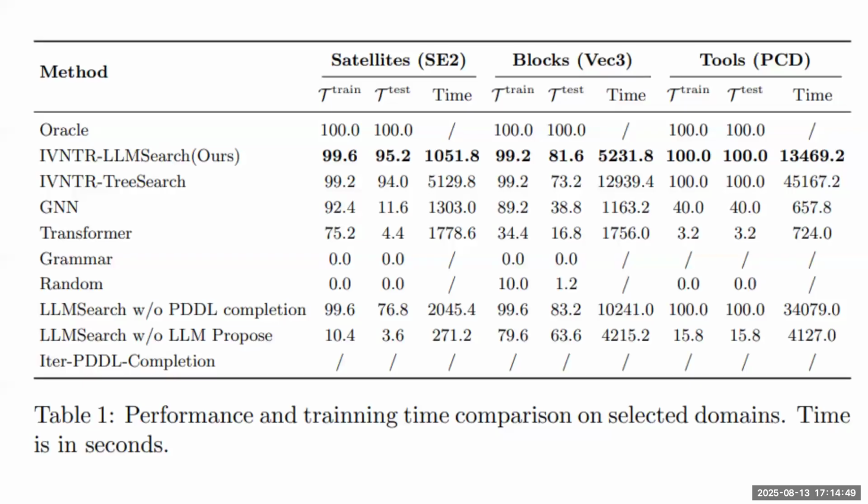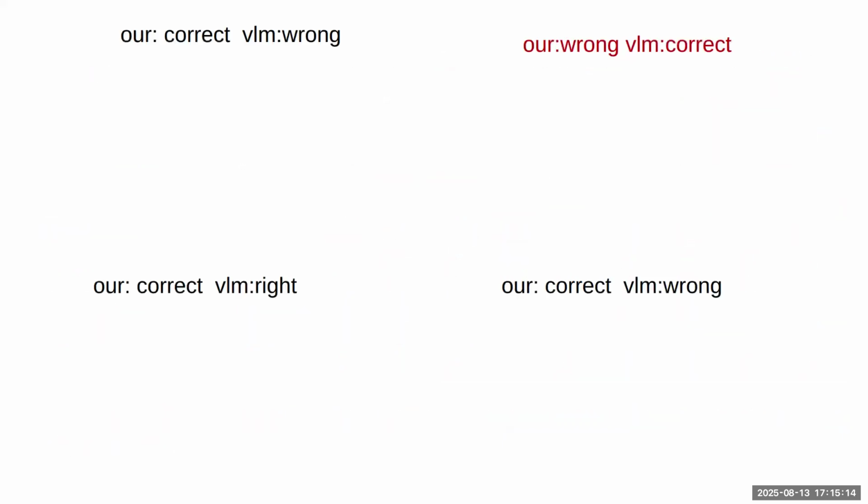One thing we're addressing here is efficiency, because we are using the LLM to make predicate invention faster. Here is the result we got: in each domain we are a lot faster than the original bi-level learning, which uses a tree search to search for the predicates, and simultaneously we maintain our accuracy in train and test.